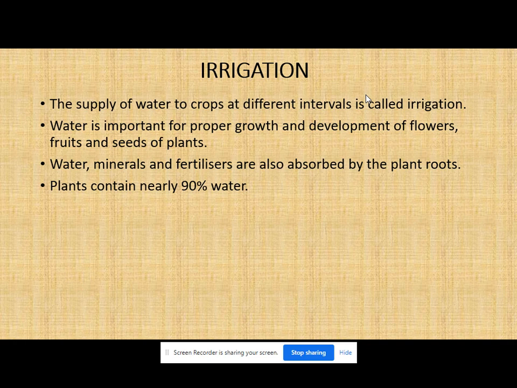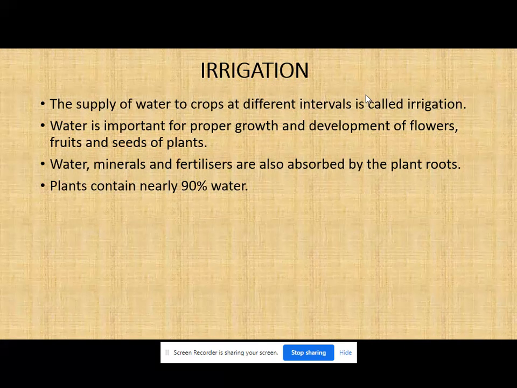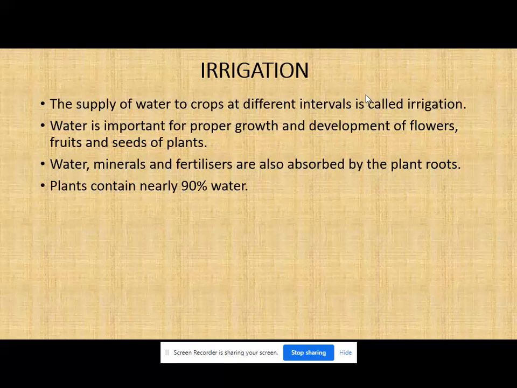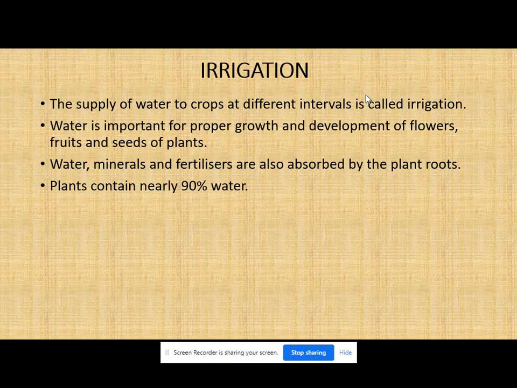Then how much percent of water is present in a human body? Yes, it is nearly 70%. So a plant contains nearly 90% and a human body nearly 70 to 72%.